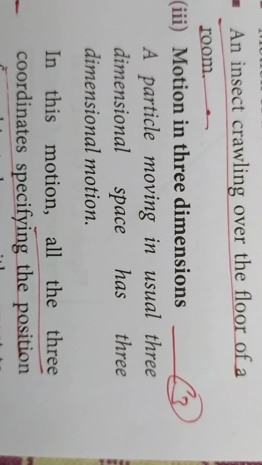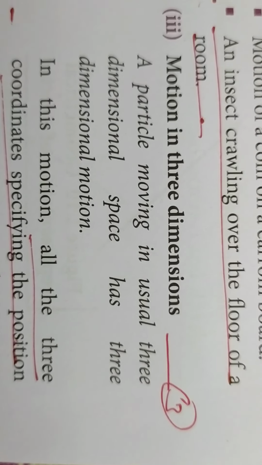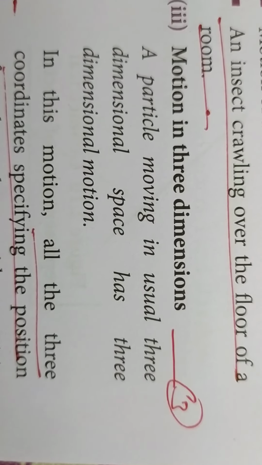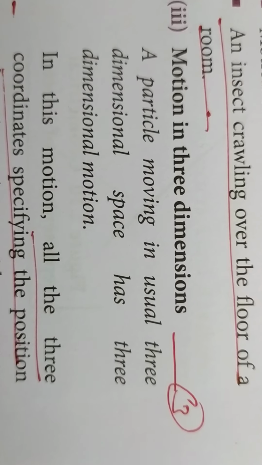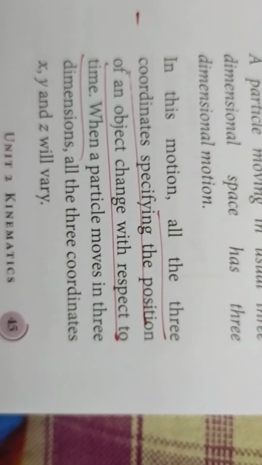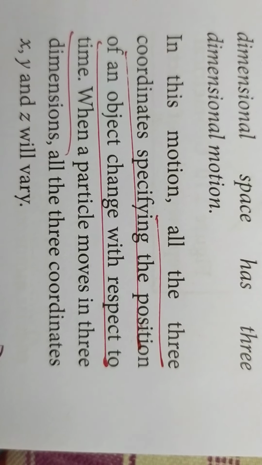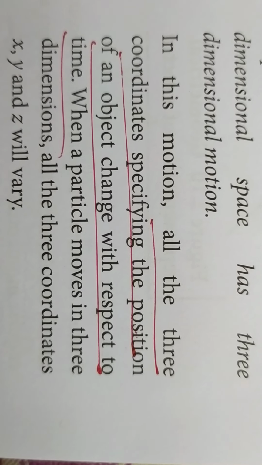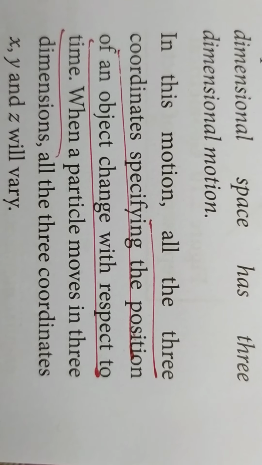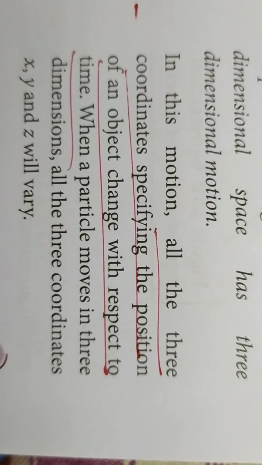Next, motion in 3 dimensions means a particle moving in the usual 3-dimensional space has 3-dimensional motion, that is all the three coordinates specifying the position of an object change with respect to time, that is x, y and z. All the three coordinates will vary. Such a motion is called three-dimensional motion.